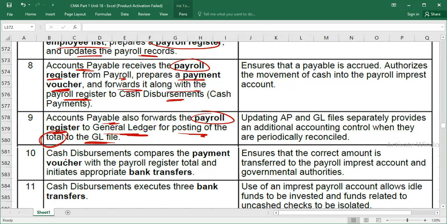Understood? Cash disbursement compares the payment voucher with the payroll register. Once they compare, I'll take your question, don't worry. Cash disbursement compares the payment voucher with the payroll register, with the total of the payroll register, and initiates the appropriate bank transfer. Understood?